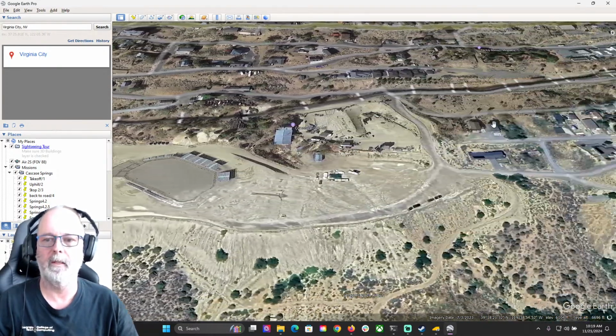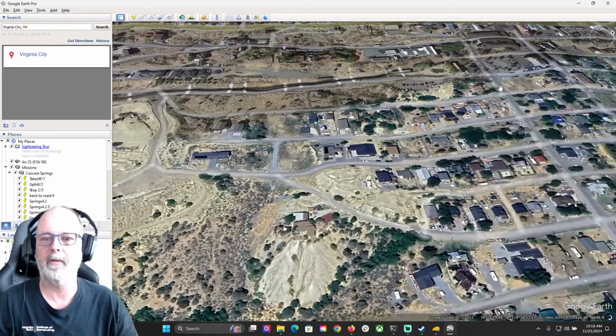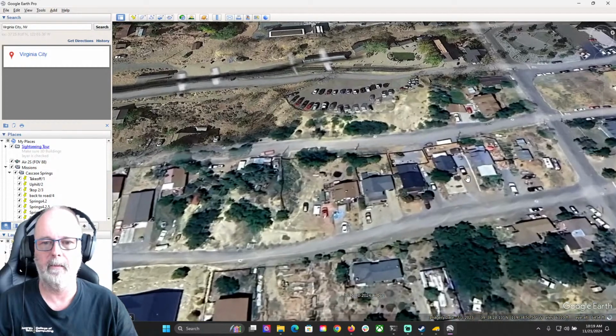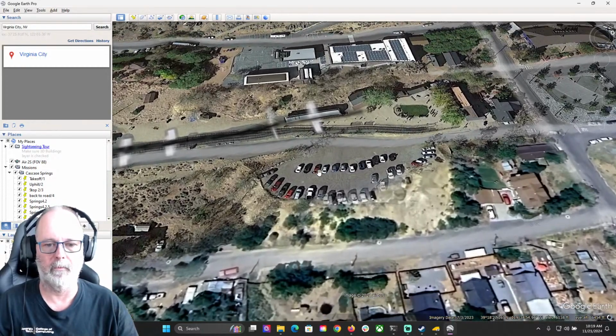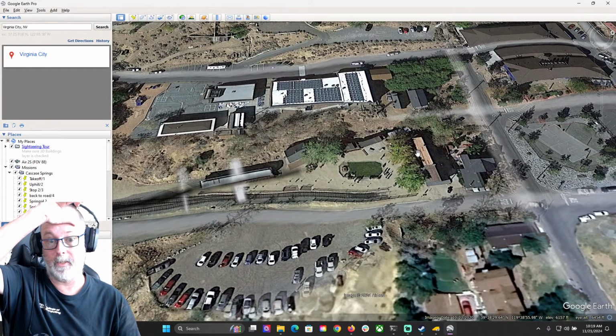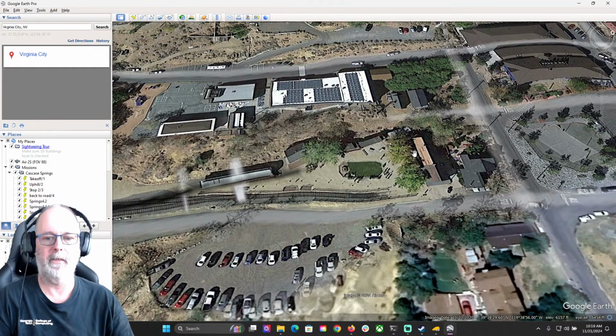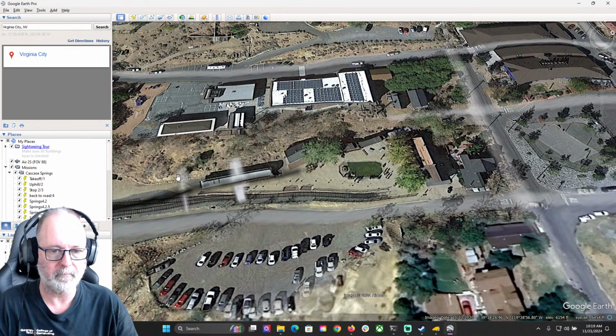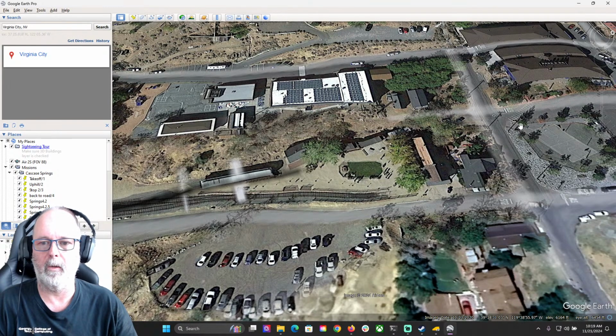So if we go look at it here, let me show you this depot I wanted to show you. Can I zoom in? Yeah, there we go. There's the parking lot for the Virginia and Truckee. And that's a bad picture of it, but that's a historic 1870 depot right there. They used that passenger depot for a couple of years. And then the train used to continue on here, and then it went through a tunnel.